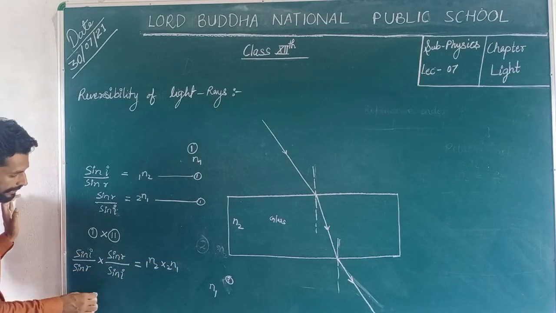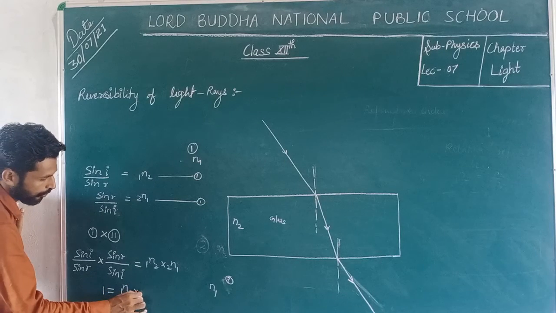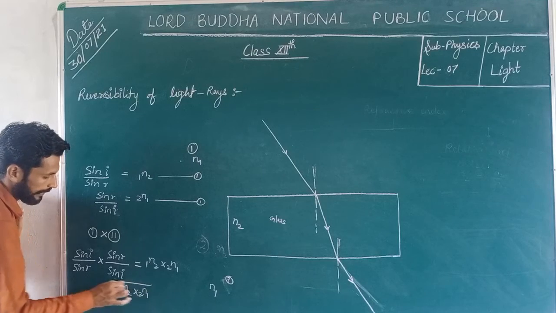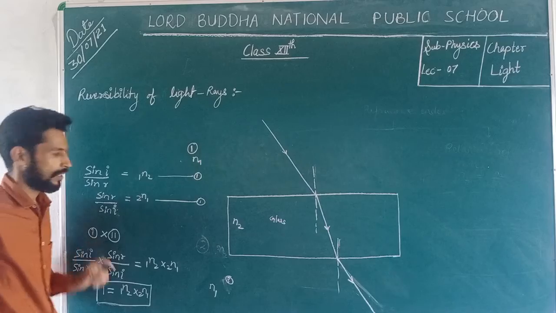Now it can be cancelled, that's equal to 1, and so 1n2 into 2n1 equals 1. That is the meaning of reversibility of light.